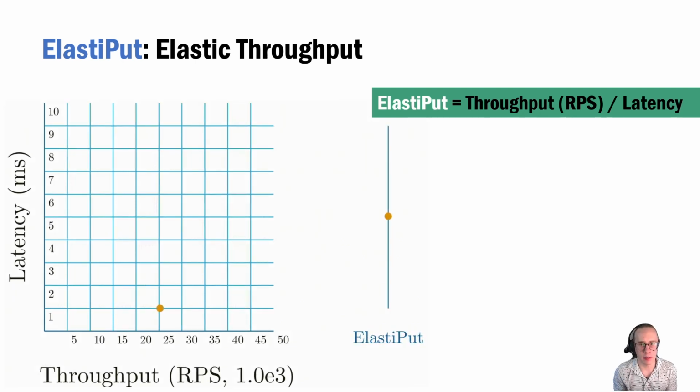Holding latency fixed, you can see that elastiput will increase as throughput increases. Likewise, as throughput decreases, elastiput decreases. This illustrates the direct relationship between elastiput and throughput. Now, holding throughput fixed, we can see that elastiput decreases significantly as latency increases. Likewise, elastiput will increase as latency decreases. This illustrates the inverse or indirect relationship between elastiput and latency.